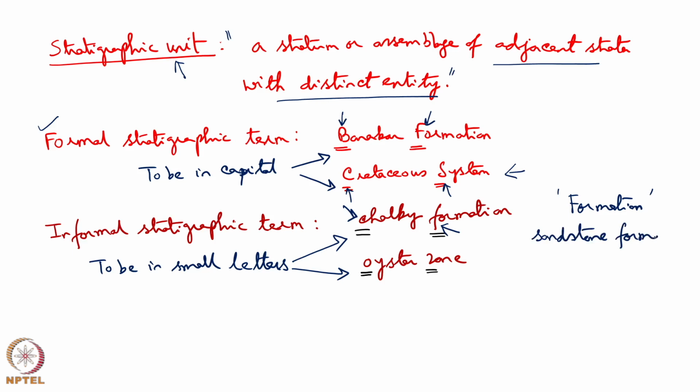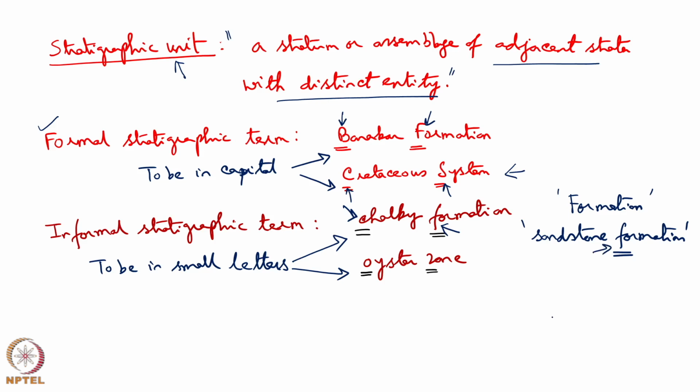And if you were doing field work, you found a sandstone layer and you simply call it a sandstone formation, then F is small. That means you have not taken care of the entire terrain's detailed study, which sandstone is most typical, does it fulfill the criterion of formation as per the International Stratigraphic Code, and you just wrote it down. So, then F is small.